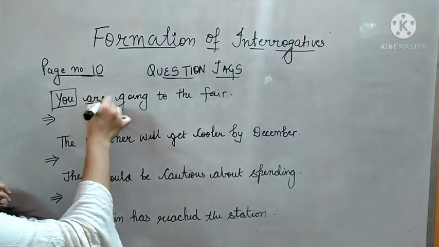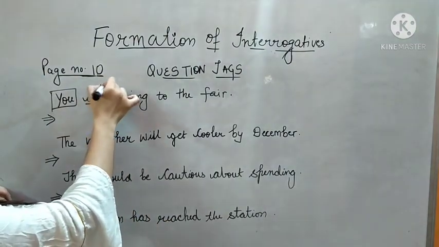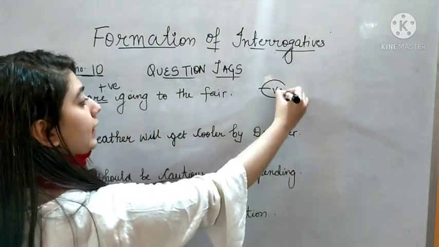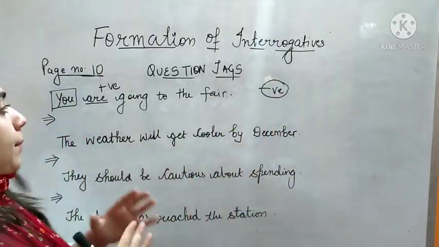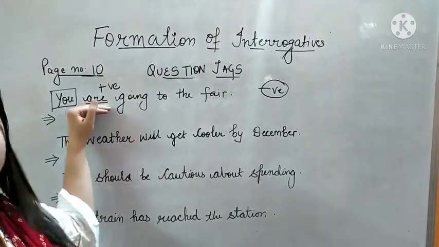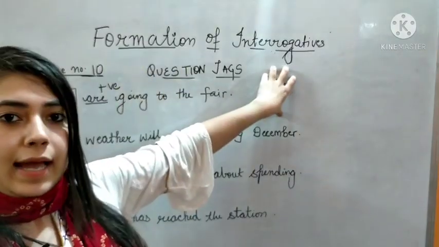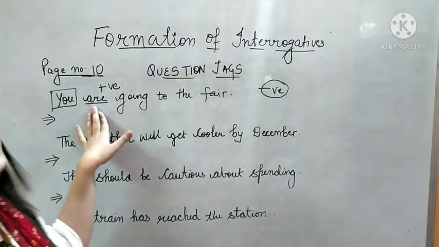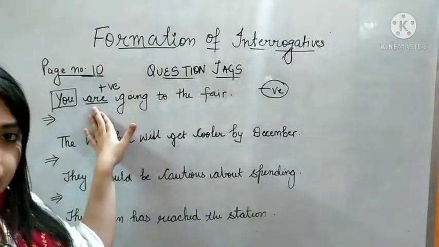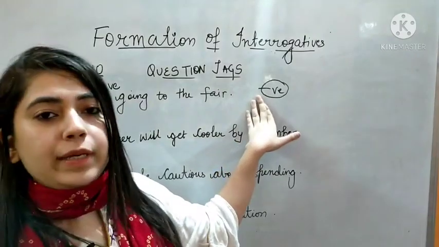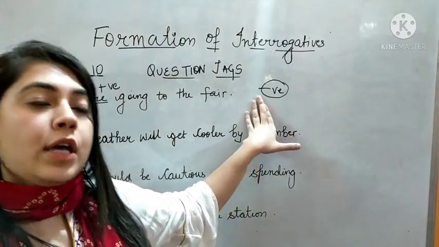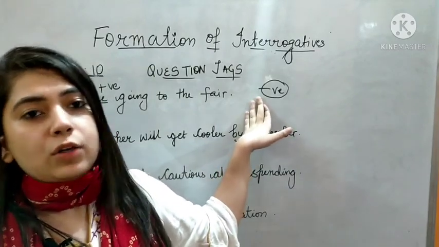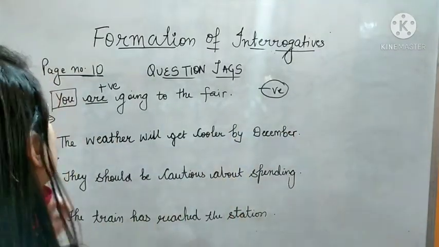If the sentence is positive, the question tag will be negative. But if it is negative, the question tag will be positive. Also the tense will be same. If it is in present, it will also be in present.